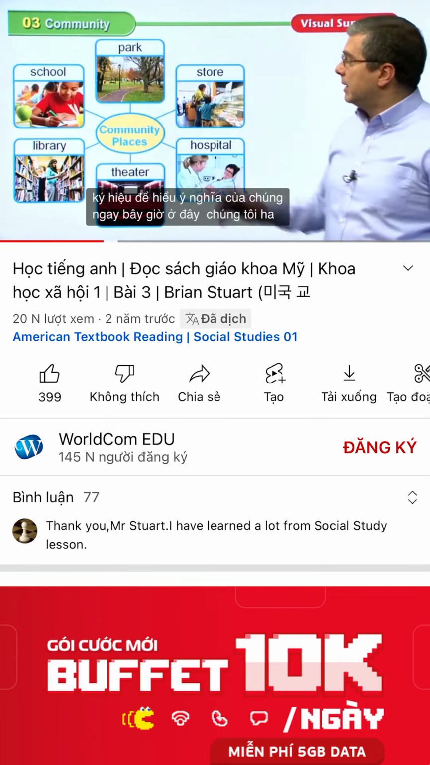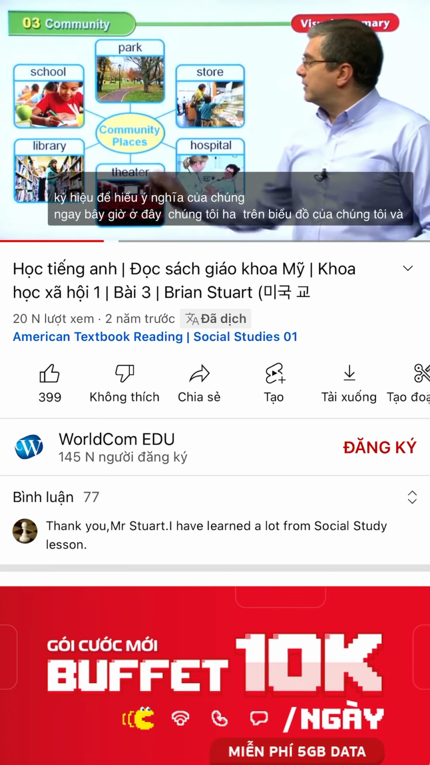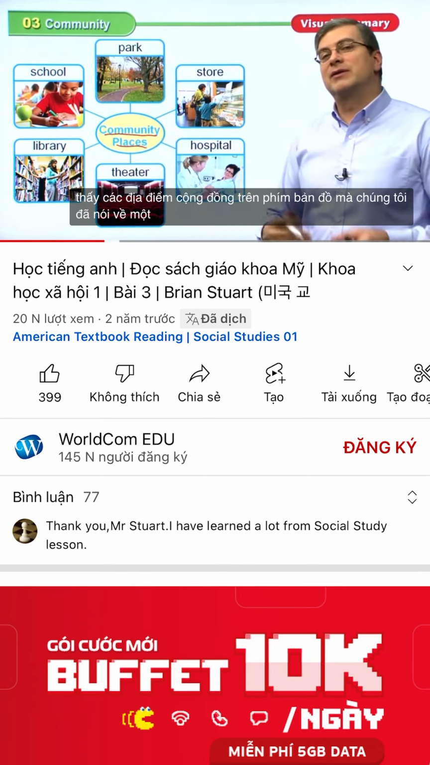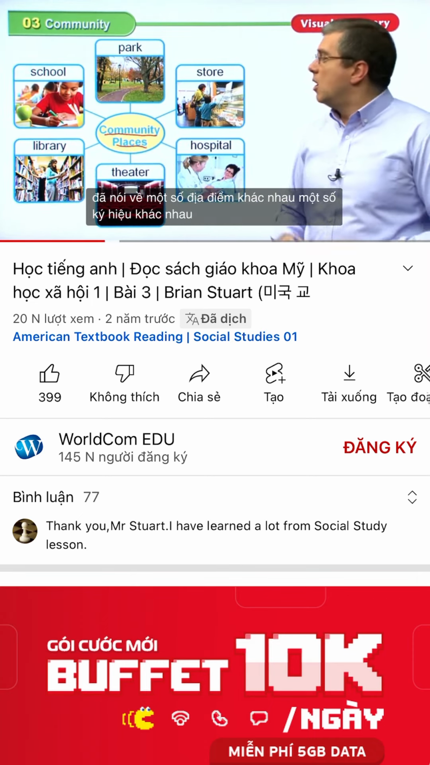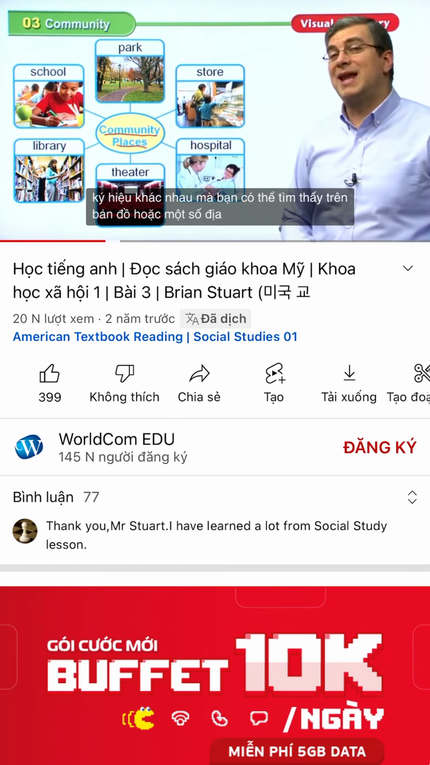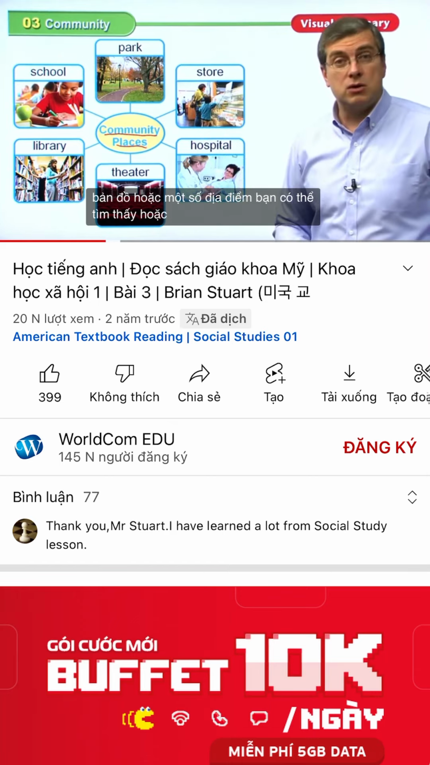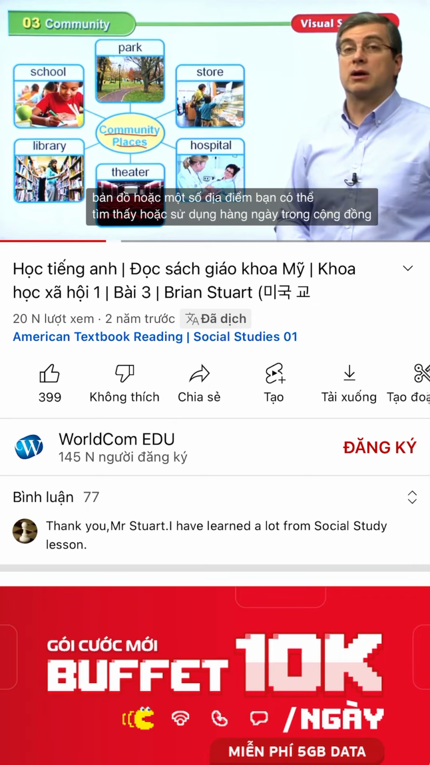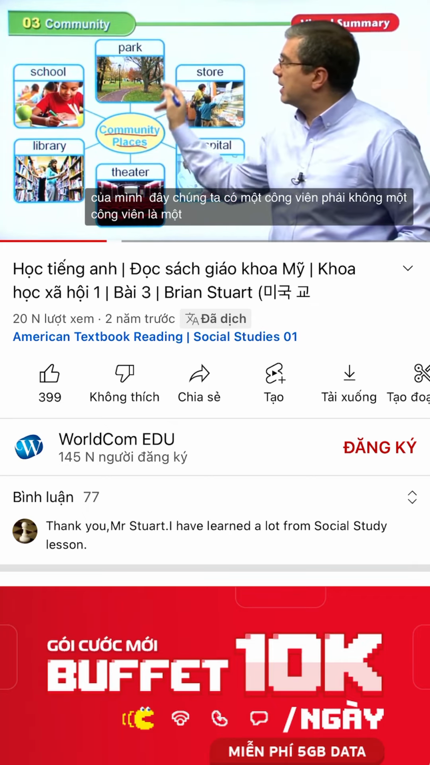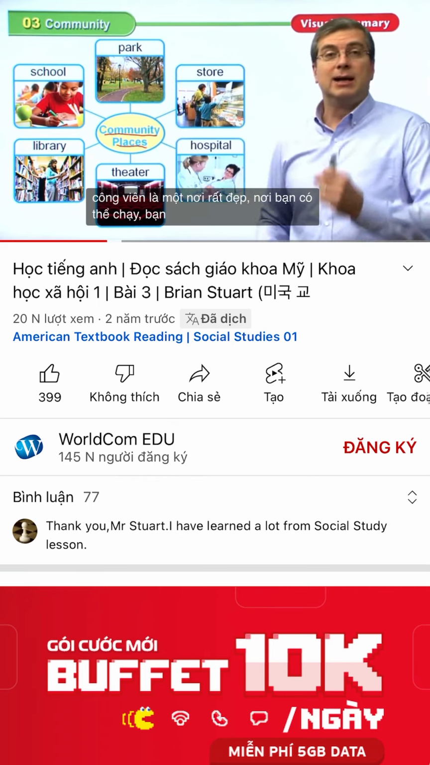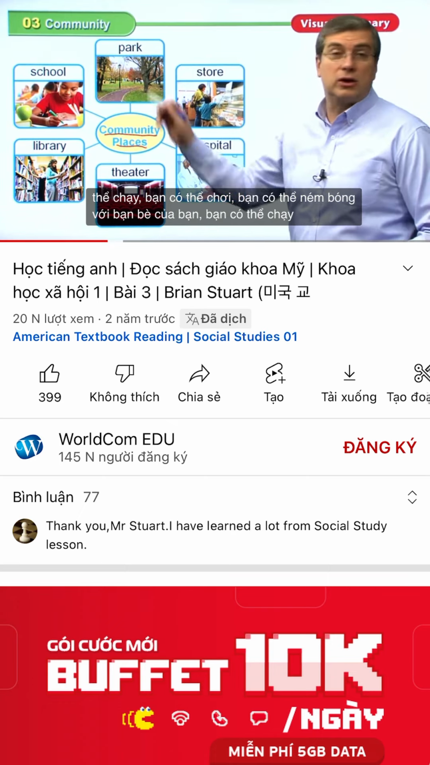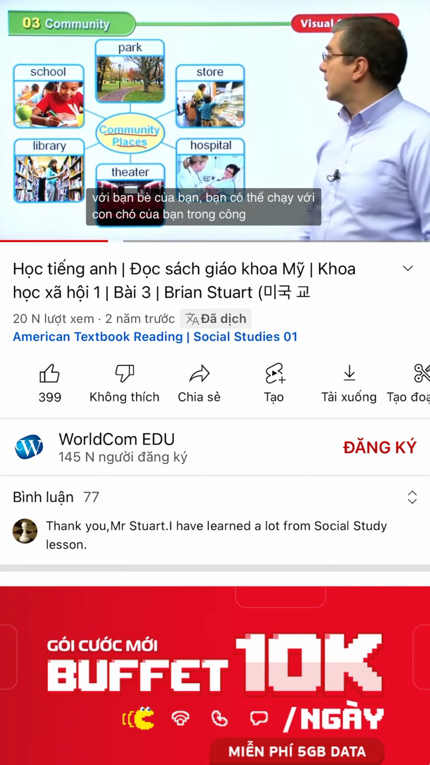Okay. Now here we have our chart, and we see community places. On the map key, we talked about some different places, some different symbols. What are some different symbols that you might find on a map, or what are some places you might find or use every day in your community? Of course, up here we have a park, right? A park is a very nice place where you can go run, you can play, you can throw balls with your friends, you can run with your dog in the park.